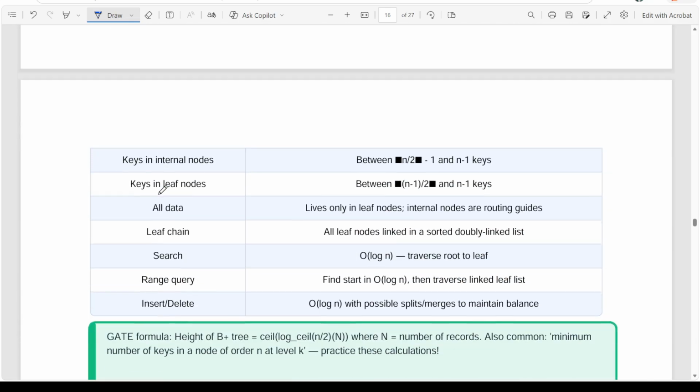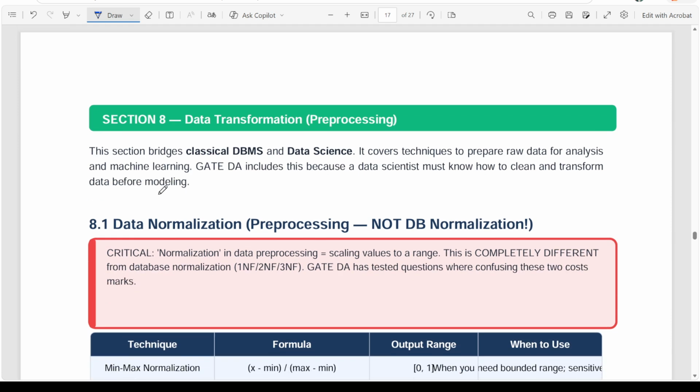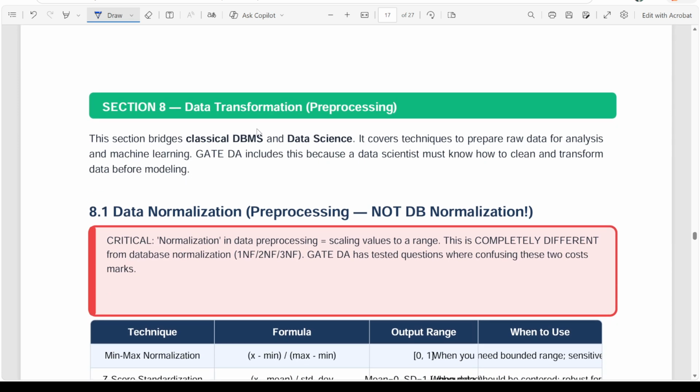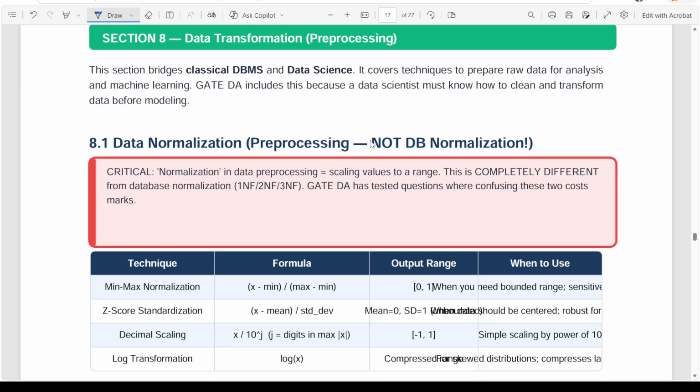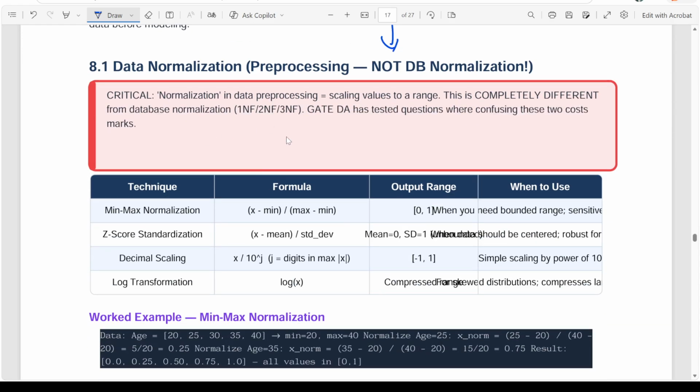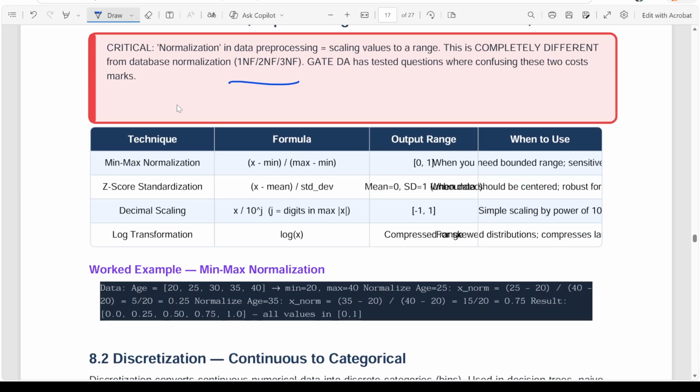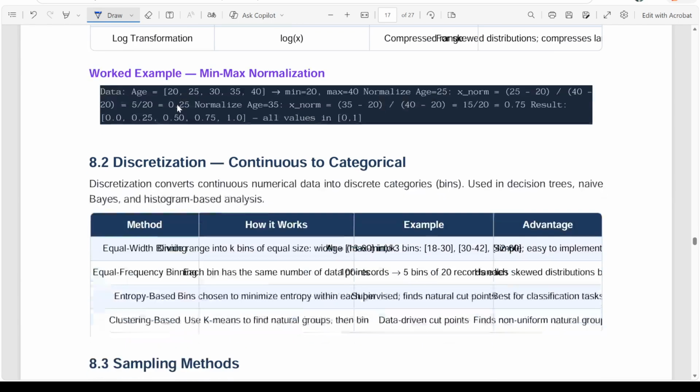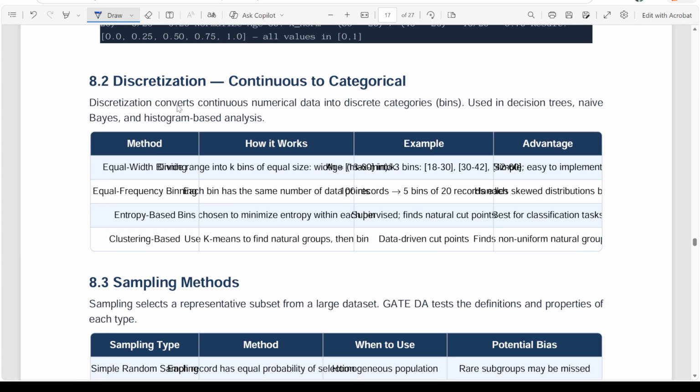These are examples of B-trees, and then data transformation, like data normalization. This is not DB normalization that I just gave you at the start of the video. This is completely different from database normalization, which is 1NF, 2NF. That is a different thing, and this is data normalization. Data normalization is converting data into a particular, our desired, form.